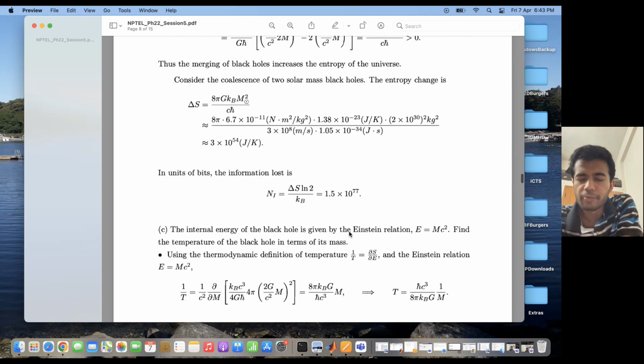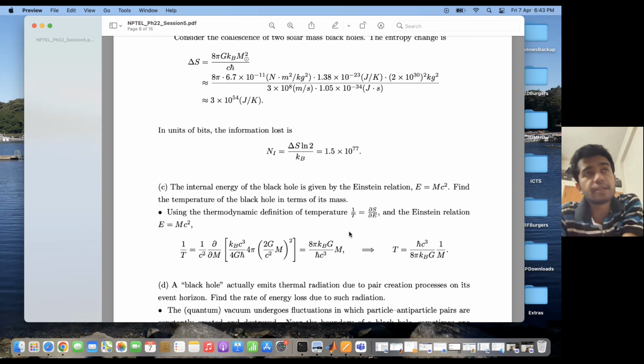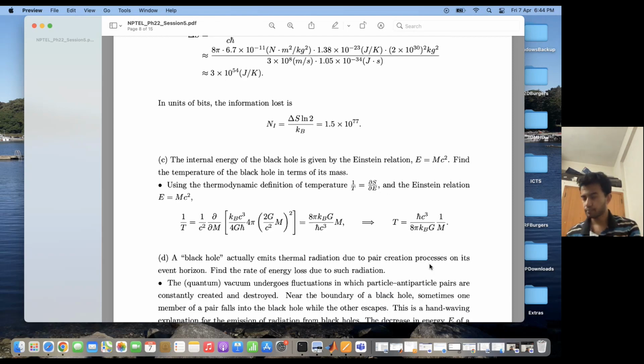The entropy of the black hole was given to me as k_B c^3 by 4Għ into A. And E is basically mc squared, so this becomes a derivative with respect to m. If the mass of the black hole is capital M, so this is the temperature of the black hole. So black hole temperature is equal to ħc^3 by 8 pi k_B G into 1 by M. So it is inversely proportional to M.